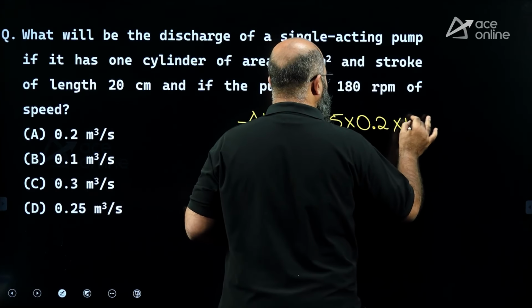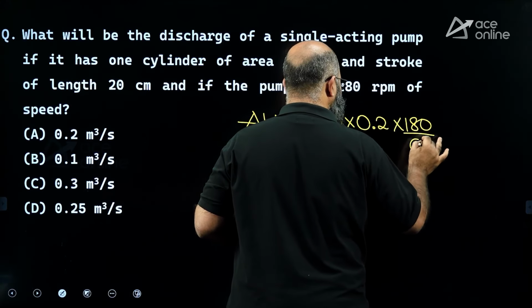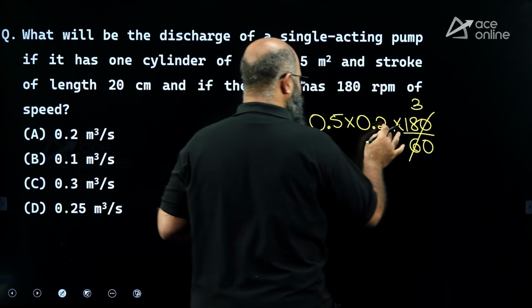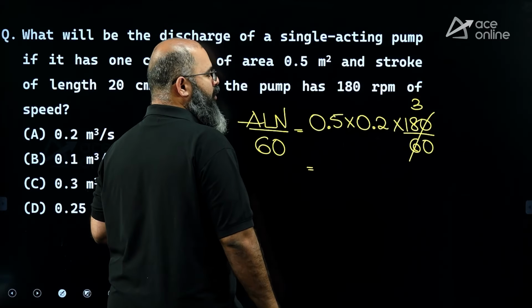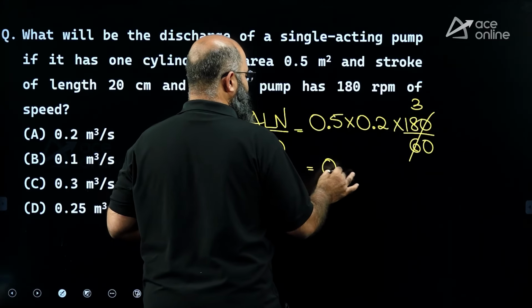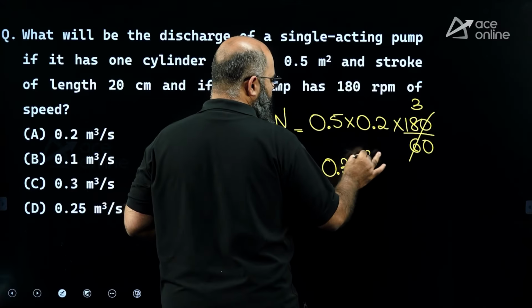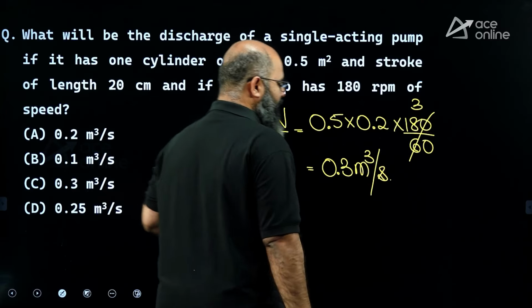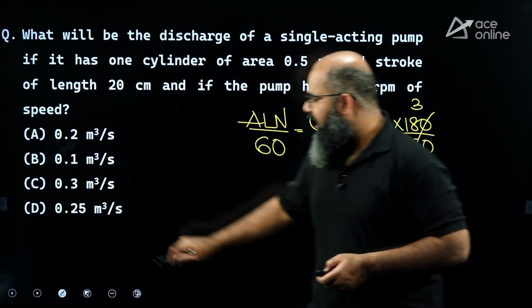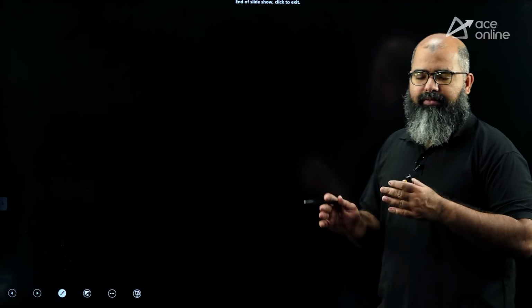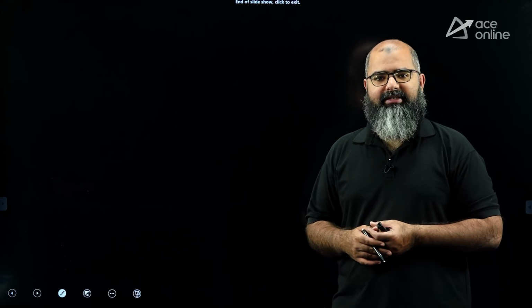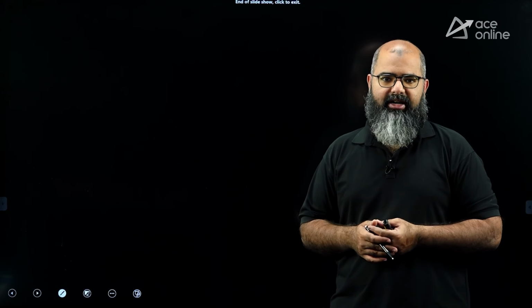N is equal to 180 divided by 60, so this becomes 3. So this becomes 0.1 into 3. Answer is supposed to be 0.3 meter cube per second. So option C over here is 0.3 meter cube per second. So these are the questions from the concept of fluid mechanics and hydraulic machinery. I hope the questions are clear to all of you.